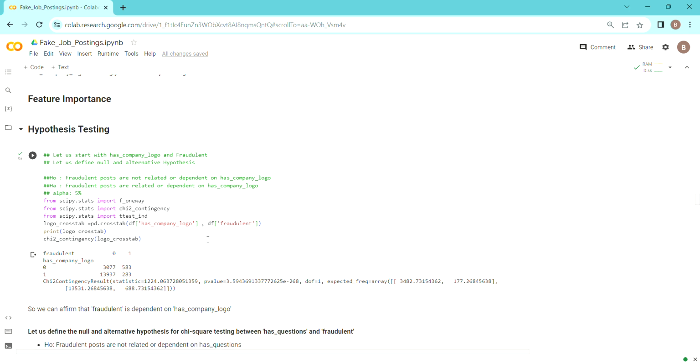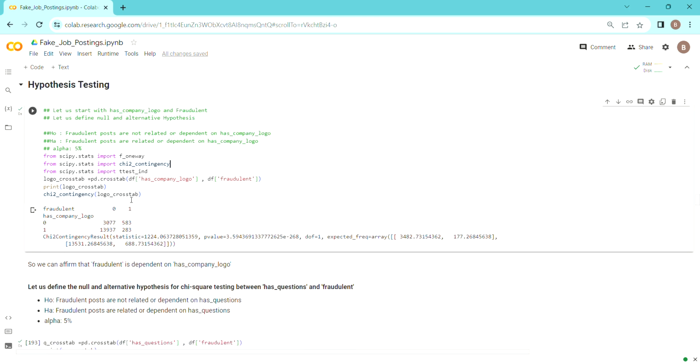So we saw the distribution of those categorical variables with the target variable. But let's say we want to do some statistical analysis and statistical inferences. How can we do it? The best way is hypothesis testing. We'll mostly tackle the categorical variables, so we will use a chi-square test. Here we have taken the required packages, and for the first one we have taken has company logo and fraudulent.